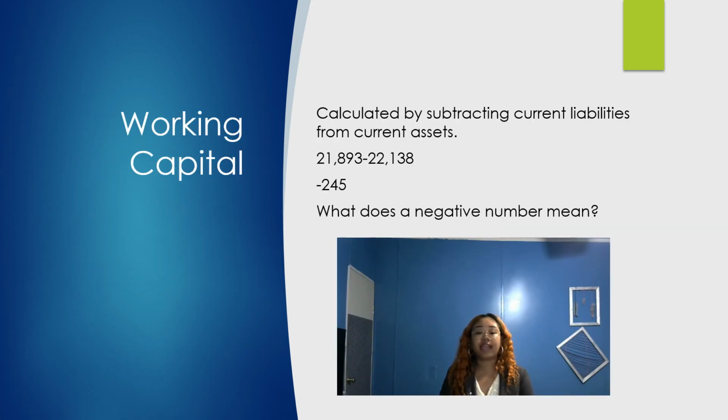Working capital is calculated by subtracting current liabilities from current assets. PepsiCo's working capital is a negative number. This means the company has more short-term debt than short-term assets.